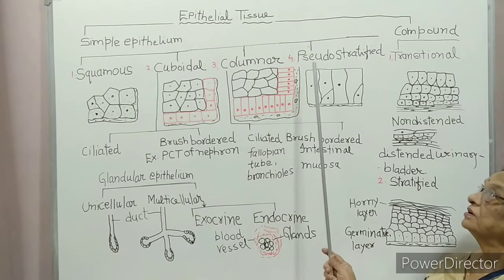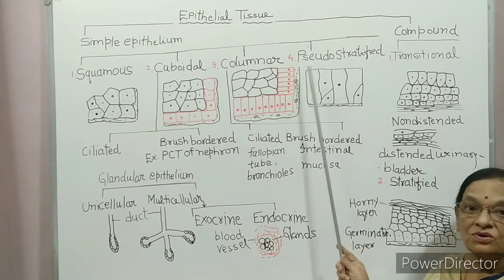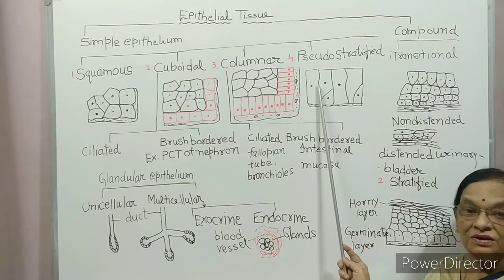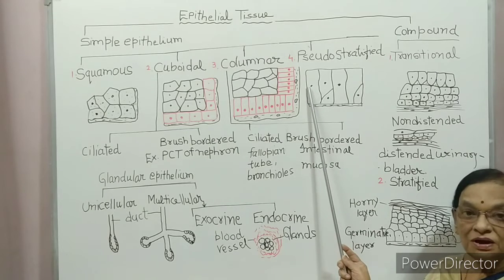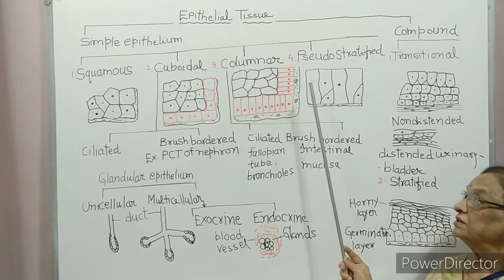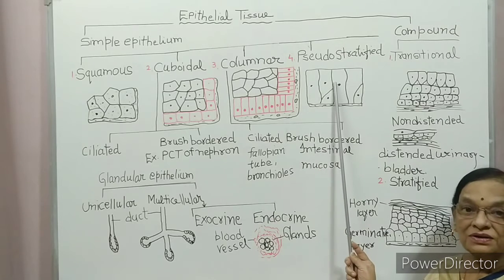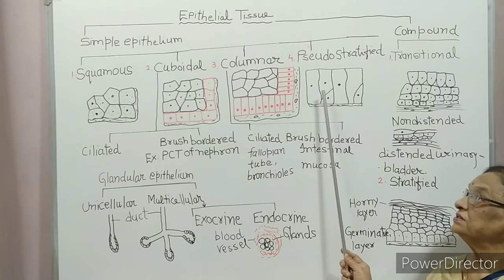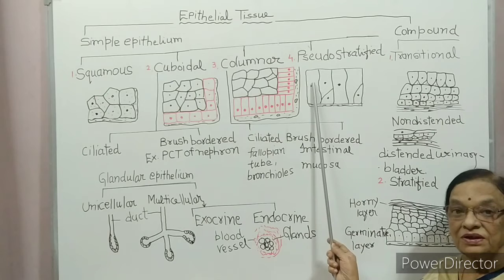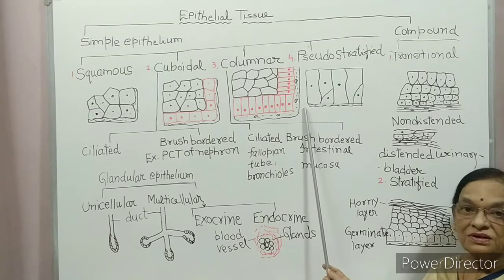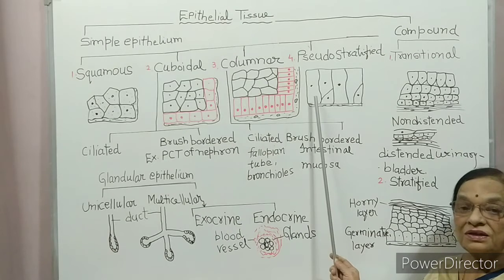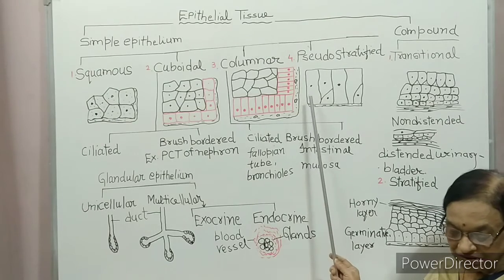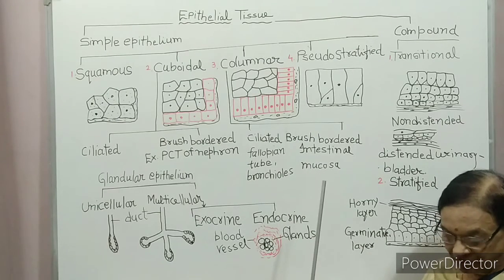Then pseudostratified. Pseudo means false, strata means layer. These cells give an appearance of multi-layered, but actually it is a single layer. Some cells are small, situated below the big cell, so it appears multi-layered, but actually it is not. So this is called pseudostratified.